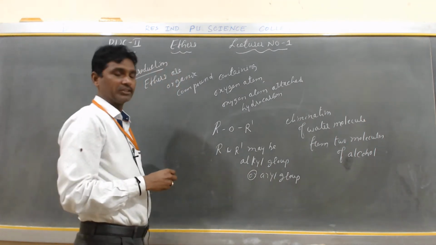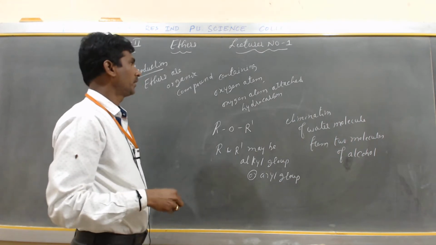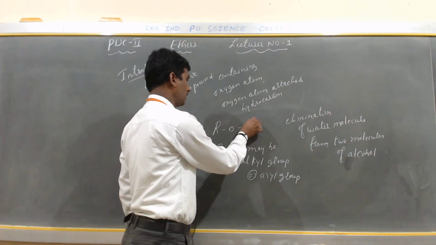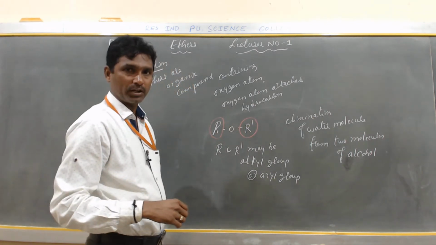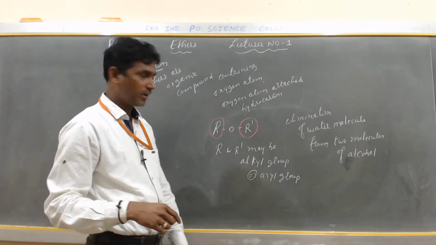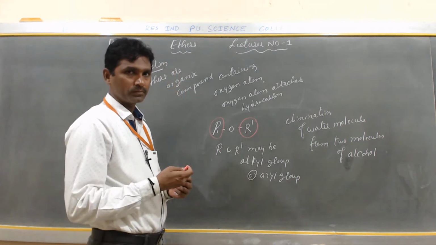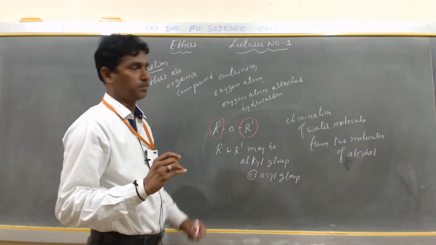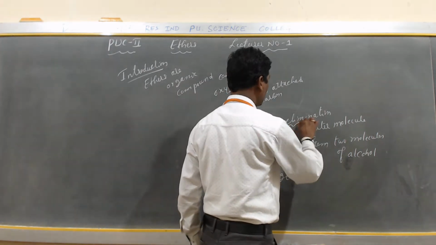What are ethers? Ethers are organic compounds containing an oxygen atom, and this oxygen atom is bonded to two hydrocarbon groups, R and R dash. R and R dash may both be alkyl, both be aryl, or one alkyl and one aryl group. How are ethers obtained?